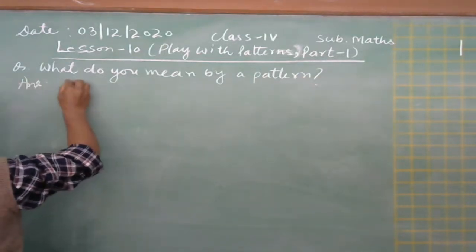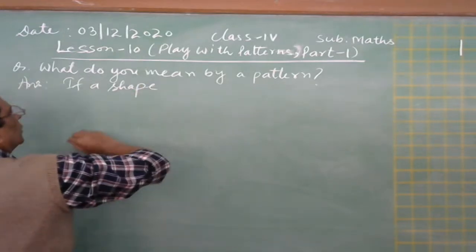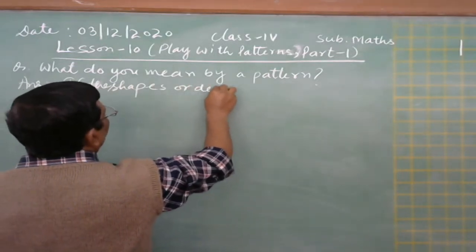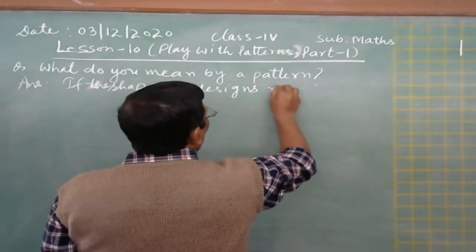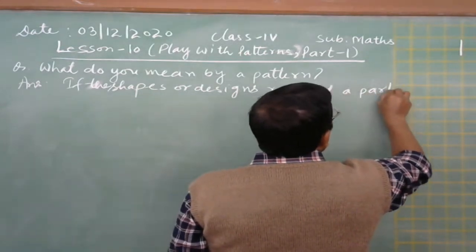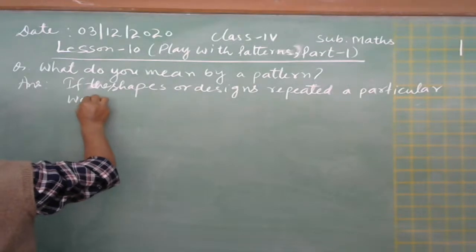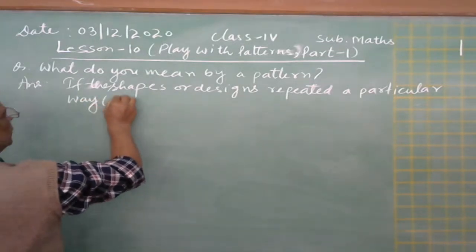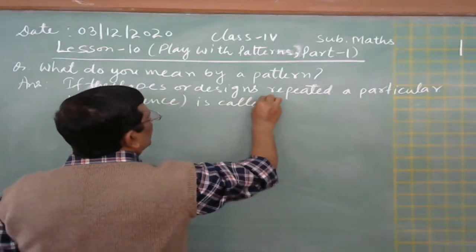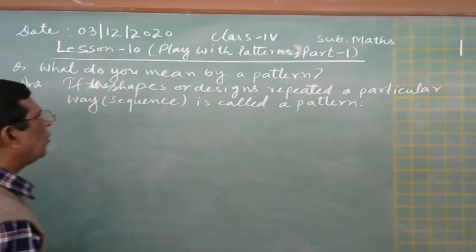Right answer. If shapes or designs are repeated in a particular manner or way, or we can write a sequence, it is called a pattern. This is the definition of a pattern.